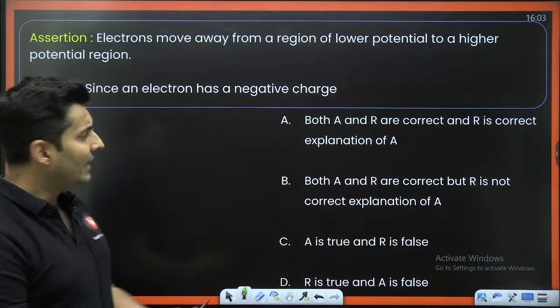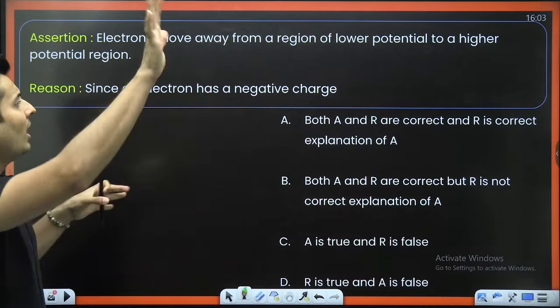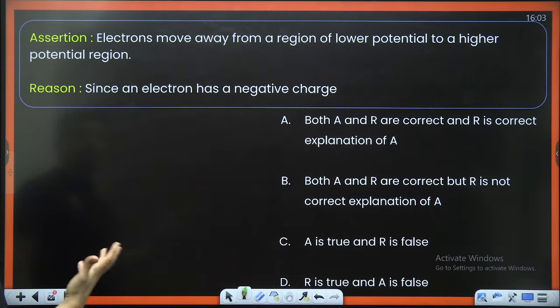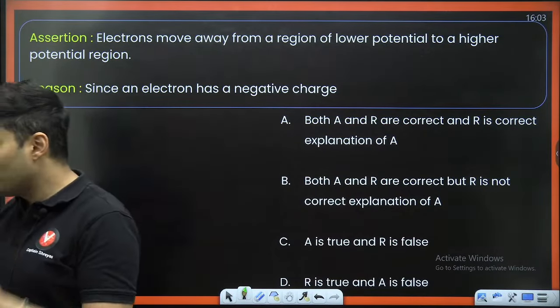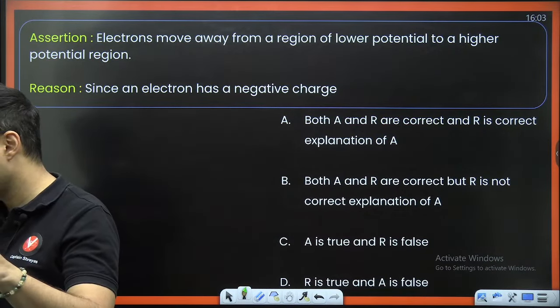Next question. Electrons are going away from a region of low energy to a high energy. Move from a low energy to a high energy potential wise. Since an electron has a negative charge, what do you think? I feel everybody should be able to answer this question.